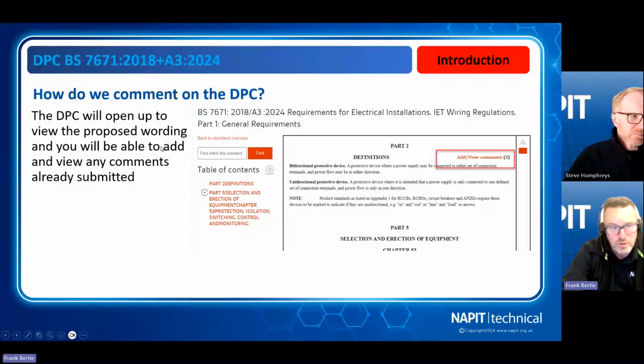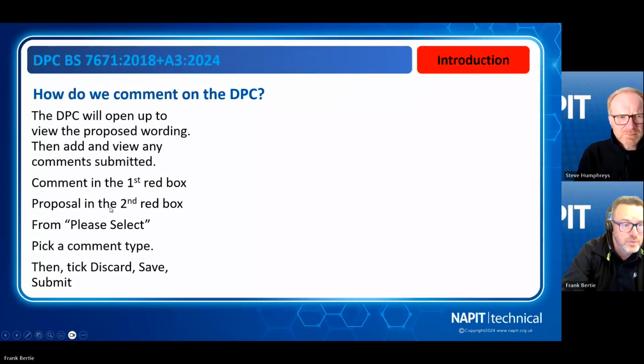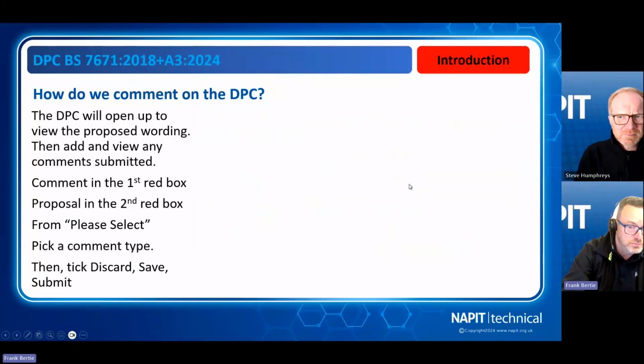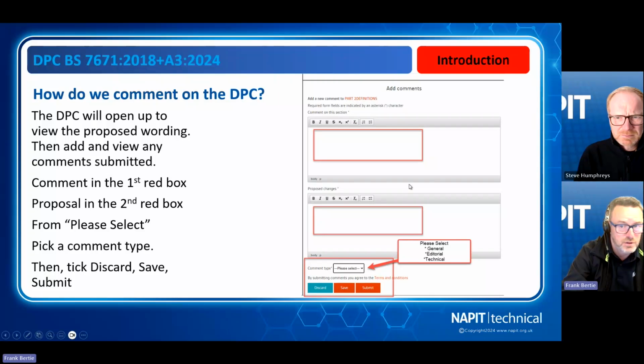You have the proposed wording. You'll be able to add or view any comments already submitted. As you can see in the red box, you've got an area with add and view comments, and there are already 3 comments in that area. So when you're looking at this section, once you click on add and view comments in the red box, you'll have an area like this. It'll talk about whichever area you click on. This one's referring to the Part 2 definitions. Steve will talk about the content of the DPC shortly, and I'll show you which parts are which. But in the top red box is where you make a comment on the section you're looking at.